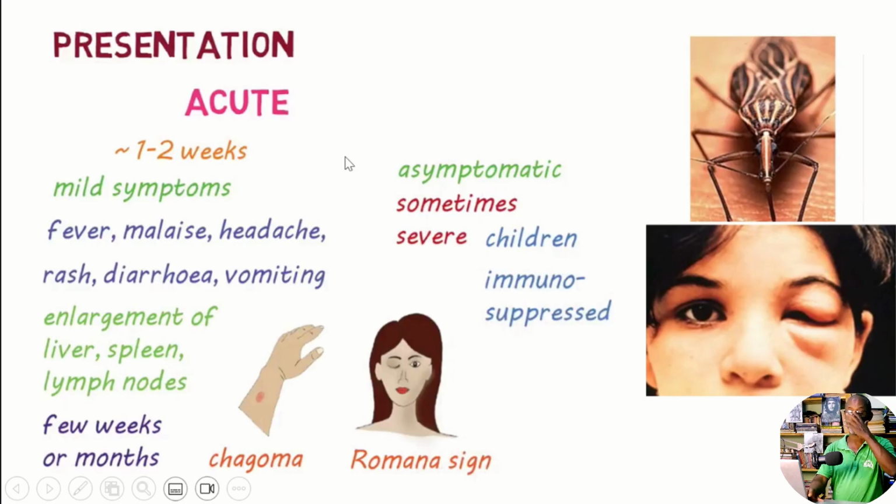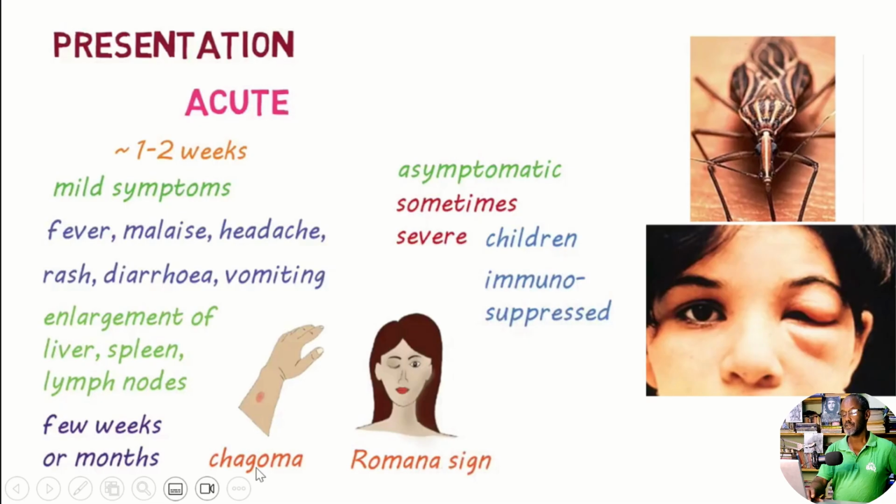The first, the acute phase presentation: the acute phase, 1 to 2 weeks, mild symptoms, fever, malaise, headache, rash around the biting area. Diarrhea, because the GI tract also is infected by this parasite. Vomiting, enlargement of liver, spleen, lymph nodes. It can last a few weeks to months.